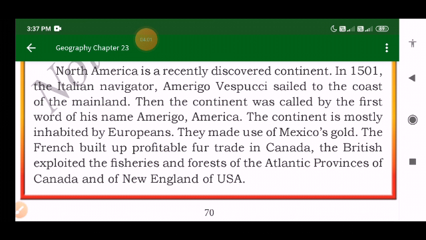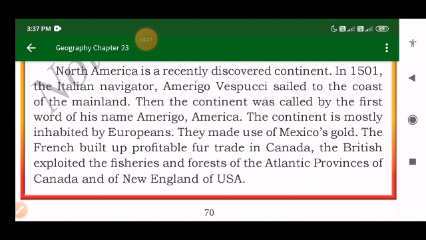As I said, the land of North America is inhabited by many Europeans. As a result, in building North America, they made use of Mexico's gold.